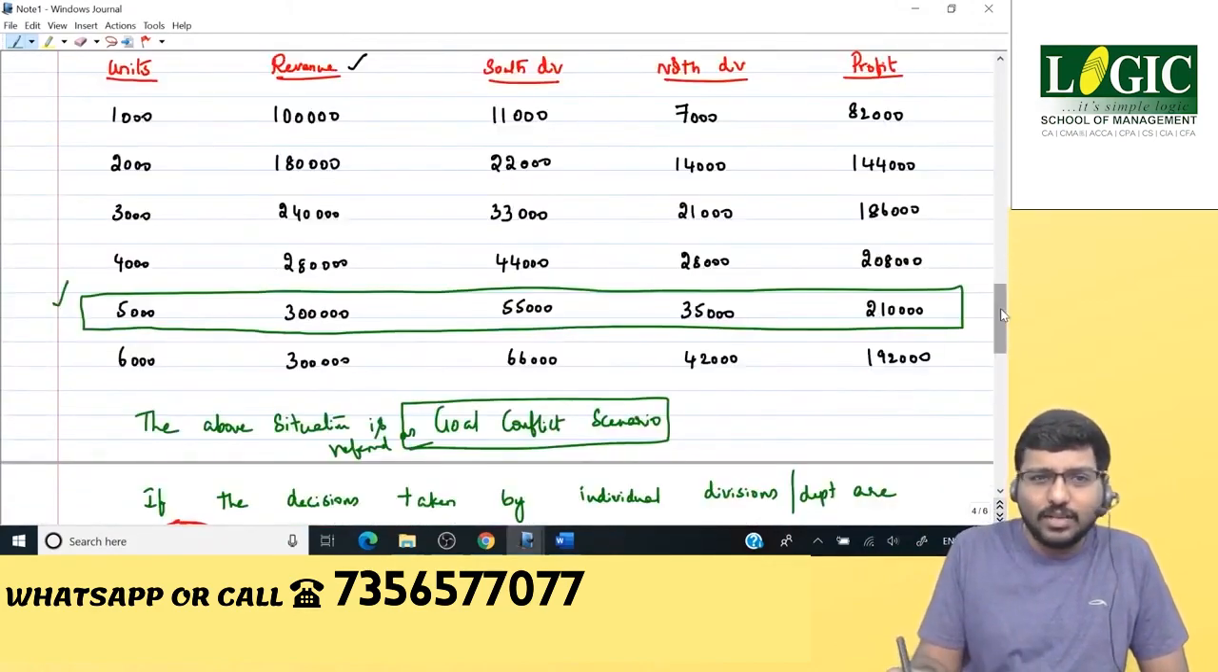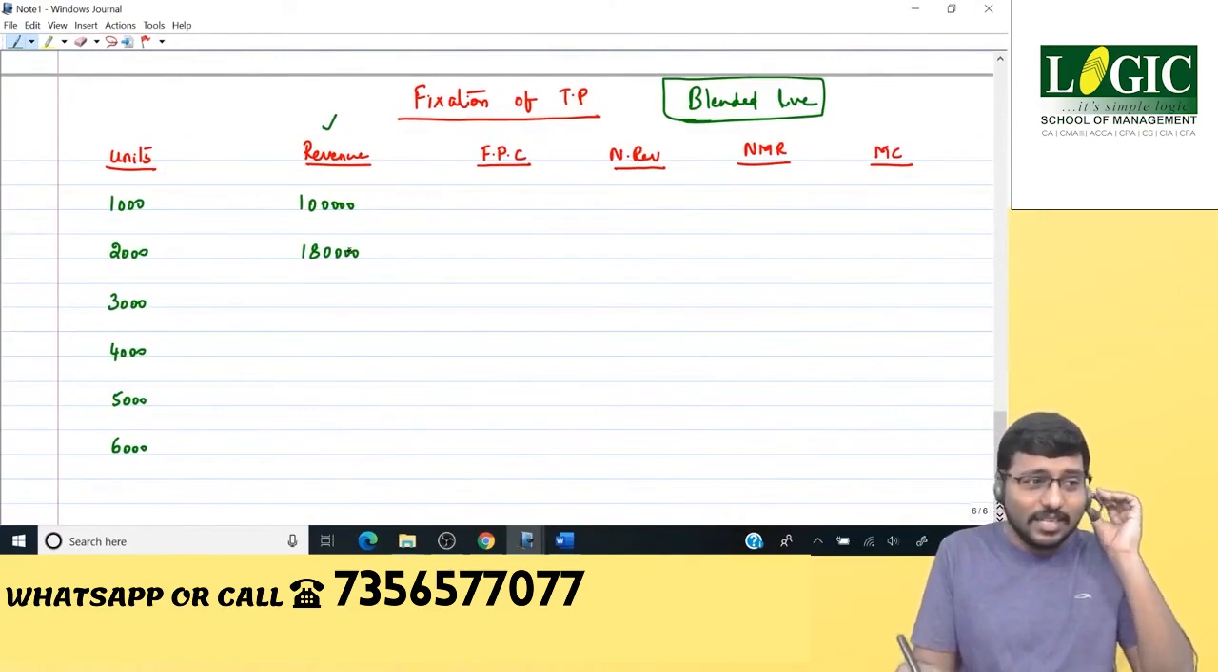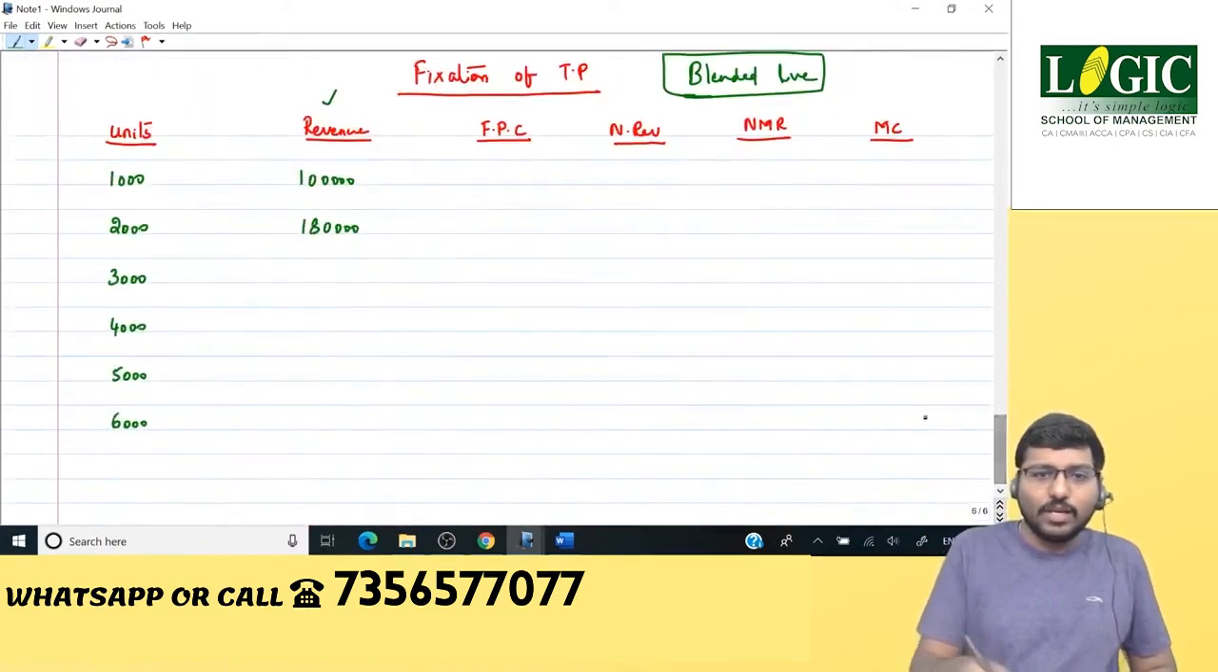This one, right? So 1 lakh, 1 lakh 80, revenue of the receiving division, correct? That's the real sales. 1 lakh, 1 lakh 80. What else have you got? 2 lakh 40, 2 lakh 80.